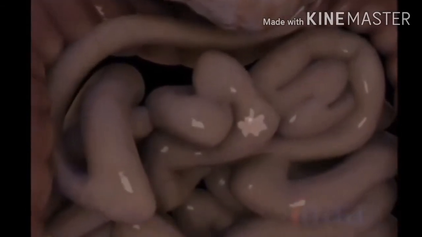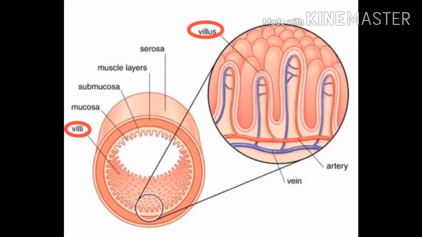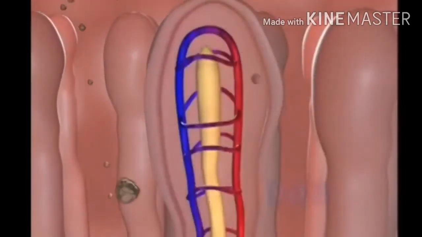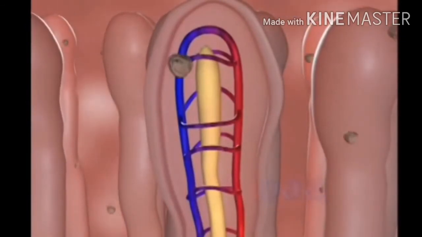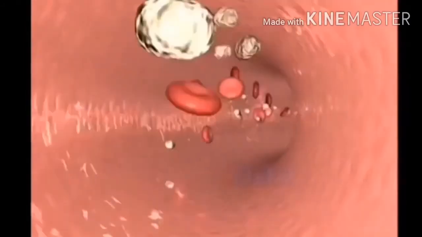The inner lining of the small intestine has numerous finger-like projections called villi, which increase the surface area for absorption. Villi are richly supplied with blood vessels. There are millions of villi present in the small intestine, which help in absorption of food particles through the blood vessels called capillaries. These capillaries help in absorbing the food particles and take them to the artery, where they are carried to the different parts of the body. The unabsorbed food is sent to the large intestine.